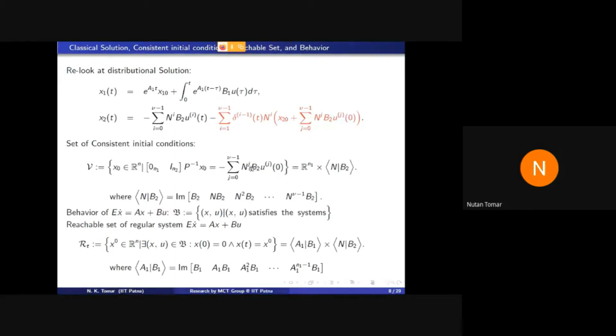So x20 is equal to means what? Where is x20? You see these matrices. x20 is equal to this means, if B is equal to AX, where is B? B is in the column space of A. So that means x20 is in the column space of this matrix. Image or column space, both are the same thing. So the column space of this matrix is this thing, and so the set of initial data is Rn1 cross this; the notation angular bracket nb2 means the column space of this matrix is this set.